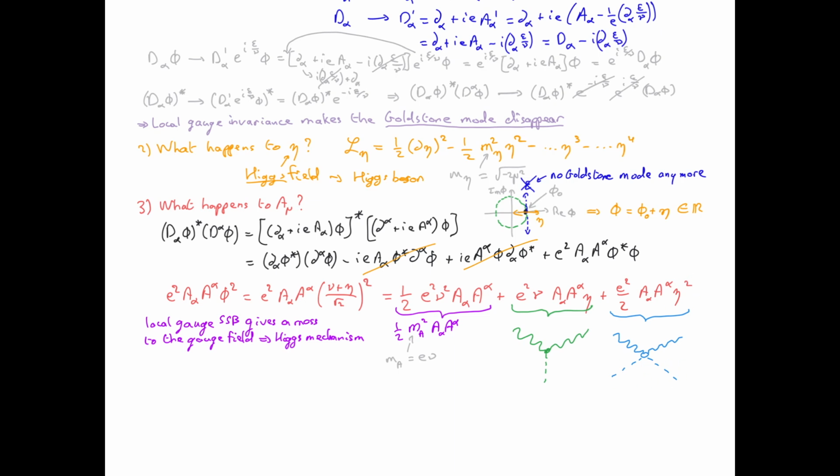And because the vertices are different, we should use a different notation to represent the vertex for these two Feynman diagrams. Note also that at least the first interaction term is proportional to the mass of the gauge field, and therefore a massless gauge field, like the photon, will not couple to the Higgs field, at least not through this mechanism.